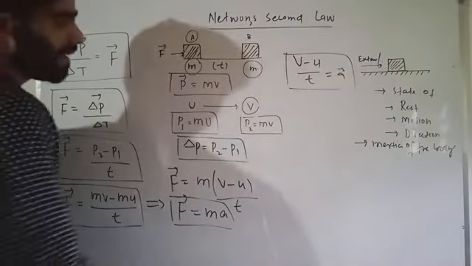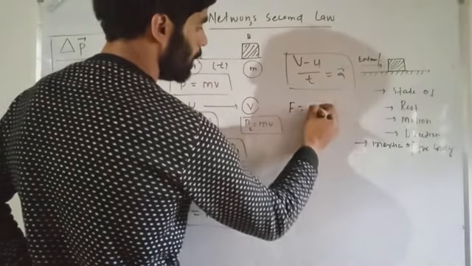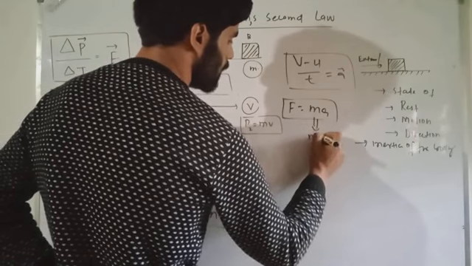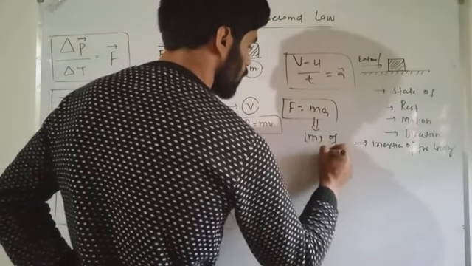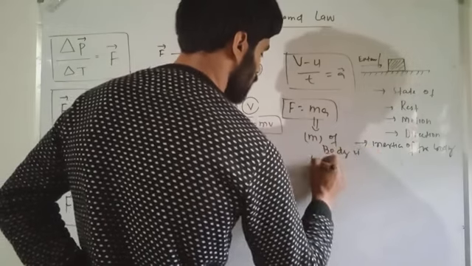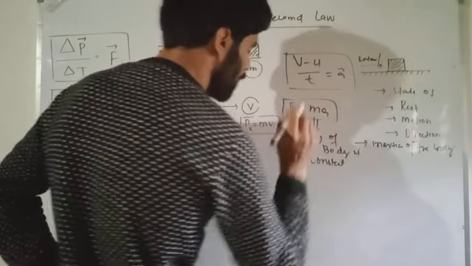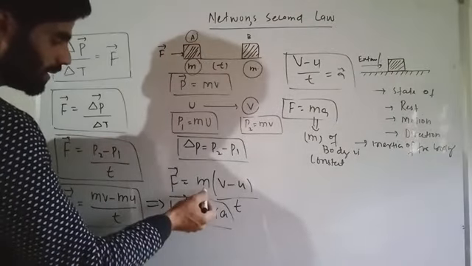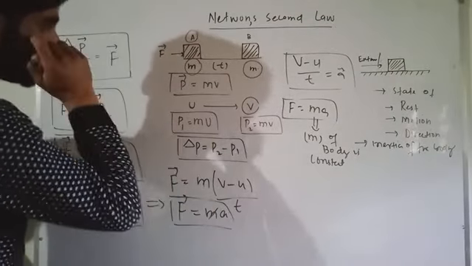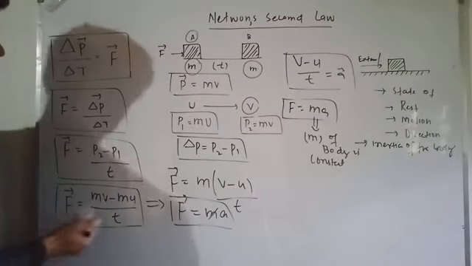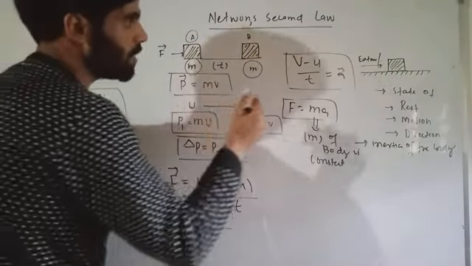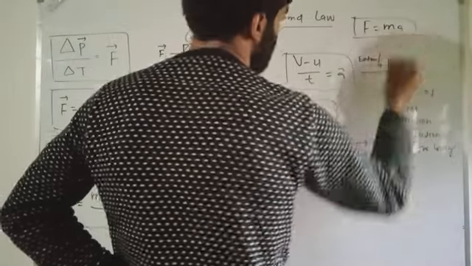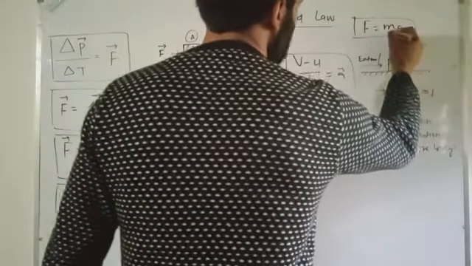But this equation, F is equal to ma, is only valid when m, the mass of the body, is constant. ये तब वैलिड है जब मास ऑफ बॉडी कांस्टेंट है. यहाँ पे मास कांस्टेंट है, आप देख सकते हो m कांस्टेंट है, यहाँ पे भी कांस्टेंट, यहाँ पे भी m कांस्टेंट है, यहाँ पे भी m कांस्टेंट है. So this equation, F equal to ma, is only valid, or we can only use this equation, when m is constant.